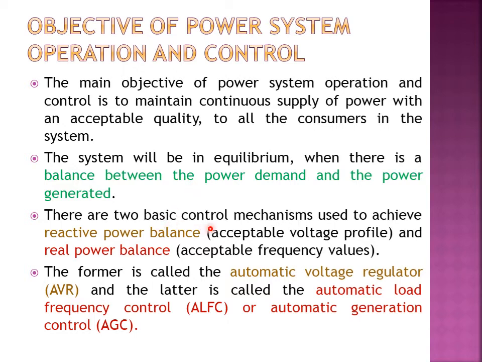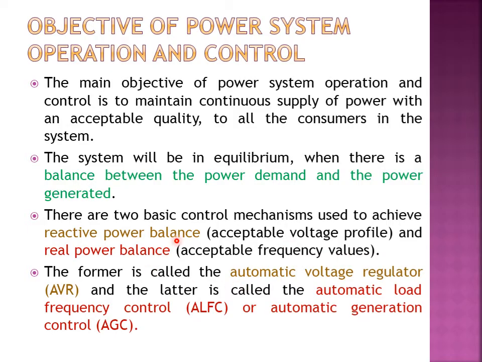The two control mechanisms to achieve the real power and reactive power balance are the automatic voltage regulator for reactive power, and for real power, automatic load frequency control. Reactive power deals with the voltage profile and real power deals with the frequency value. We have seen in earlier classes about this voltage profile and frequency values.